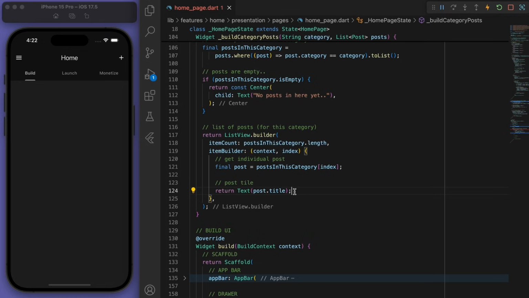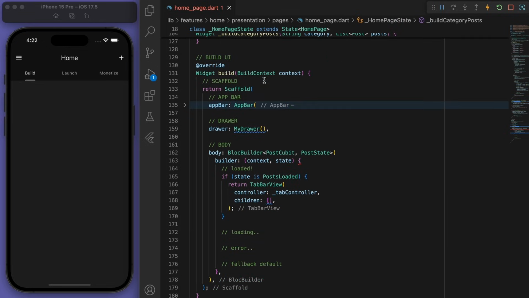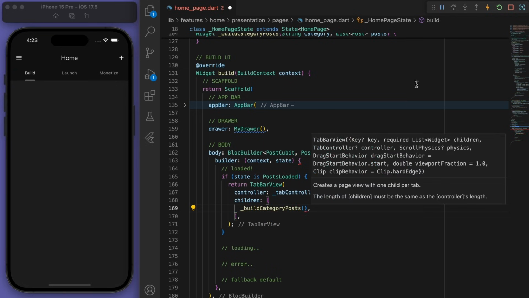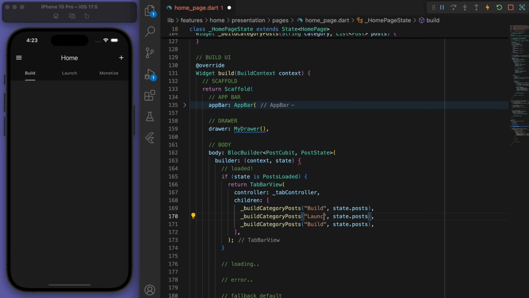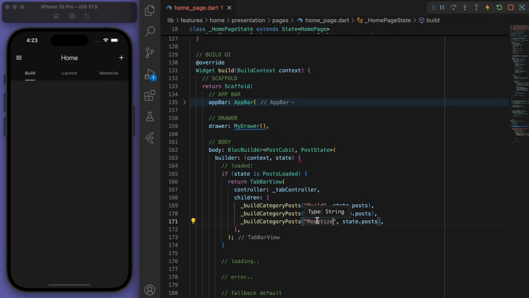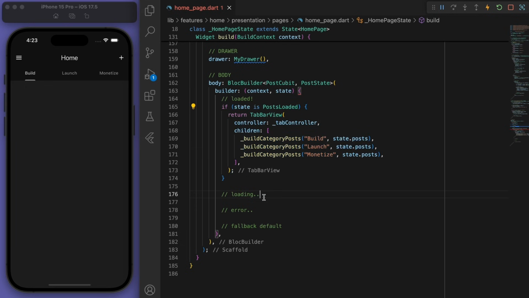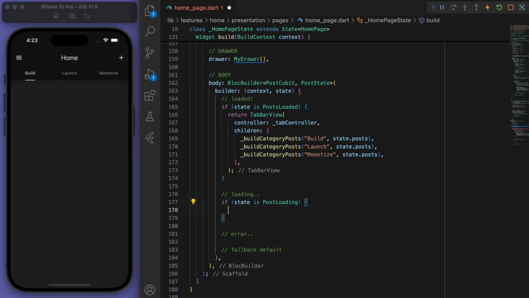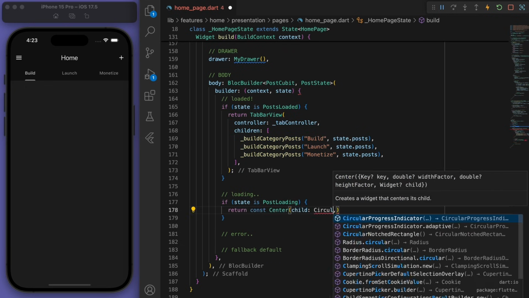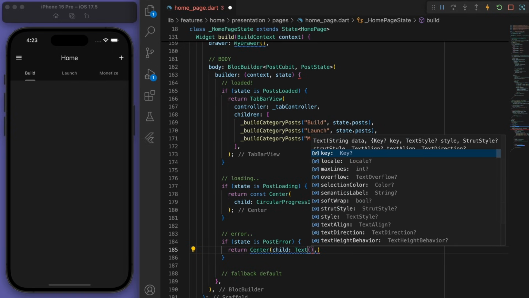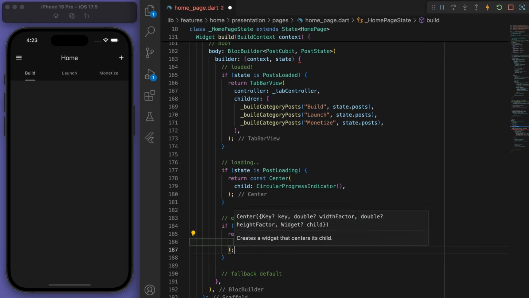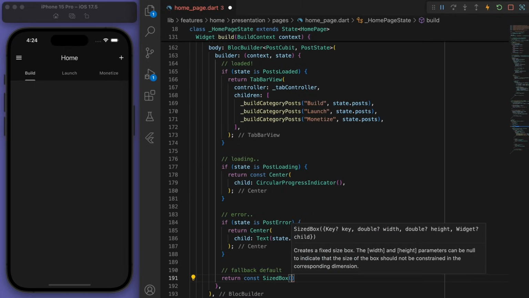Sweet, so in our block builder again, if the post is loaded, we can now build the post for this category. So the first one is for build, second one launch, third one monetize. So looking good. So that's our loaded state. If it's loading, then just return a circular progress indicator and just display the error if there is any. And we can have a fallback value as well.